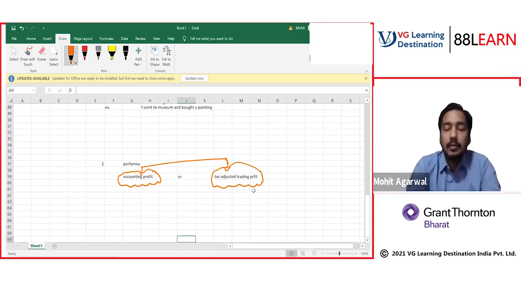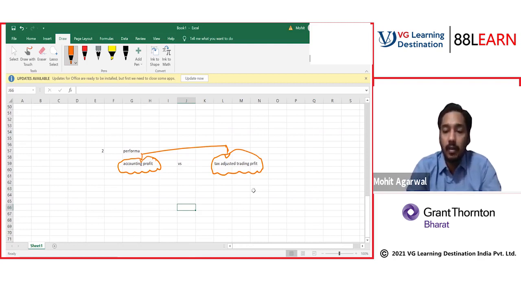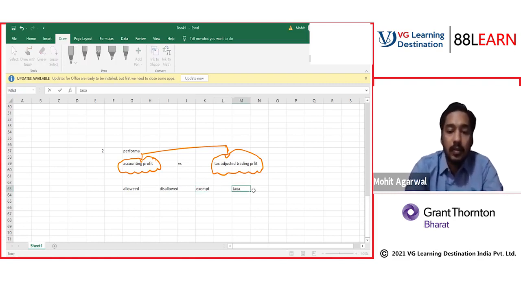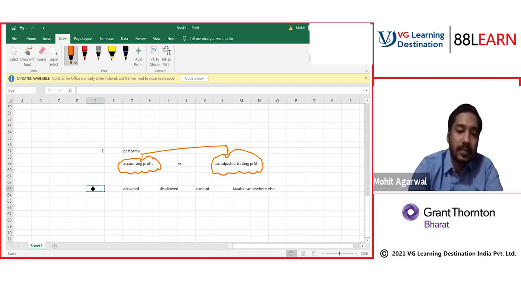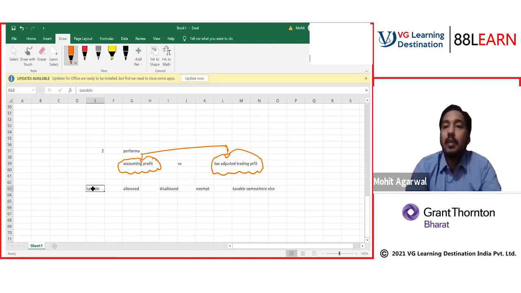So there are some things in accounts you should understand. You should be aware of some words: allowed, disallowed, exempt, taxable somewhere else, or taxable. Do you understand the meaning of all this?